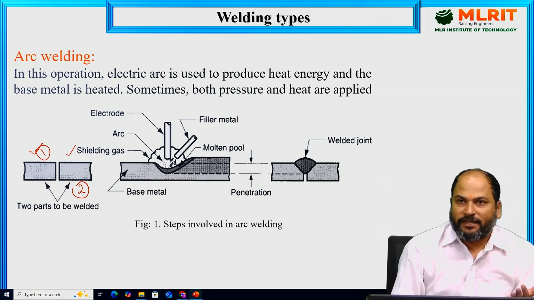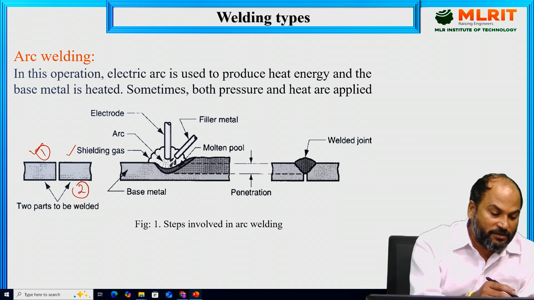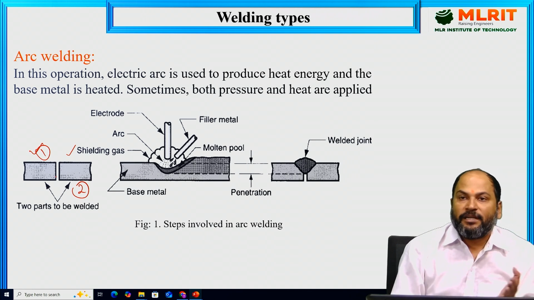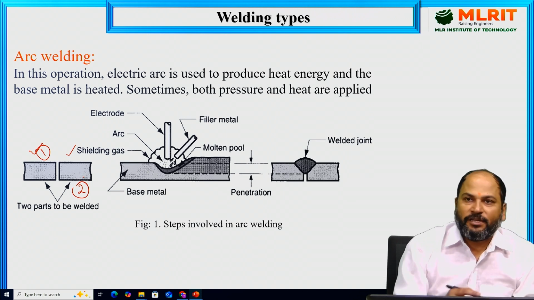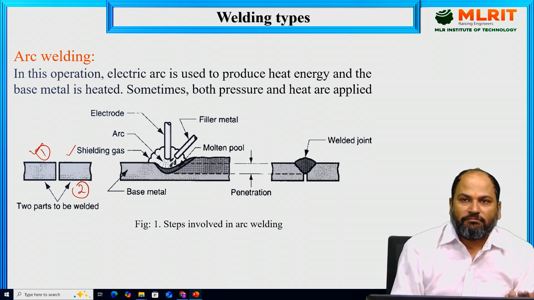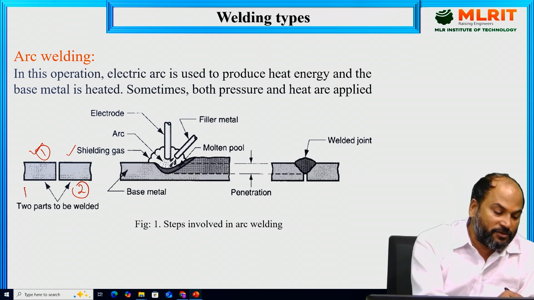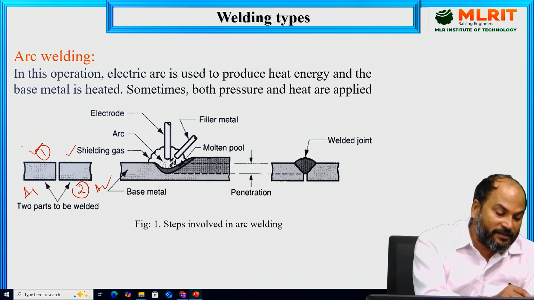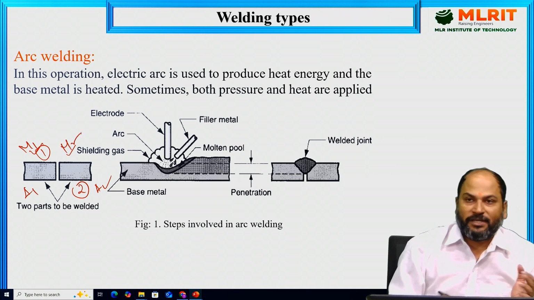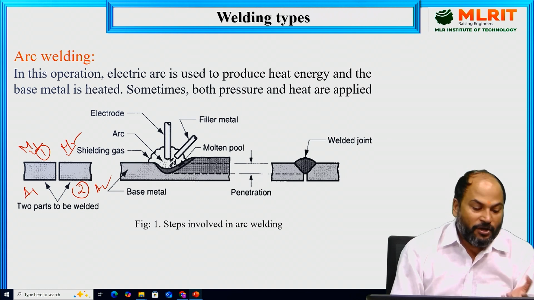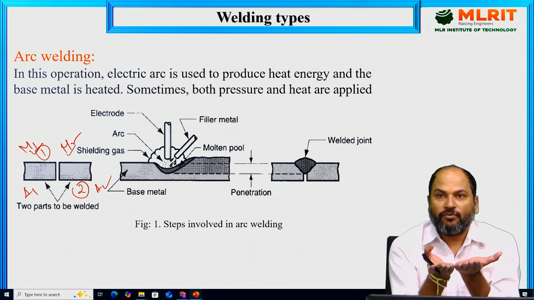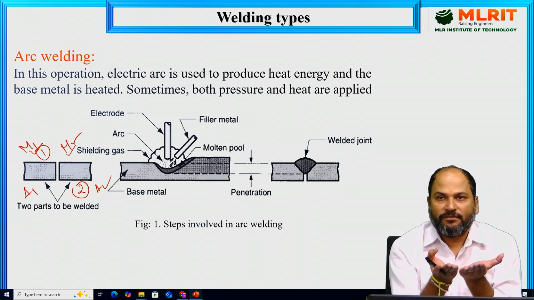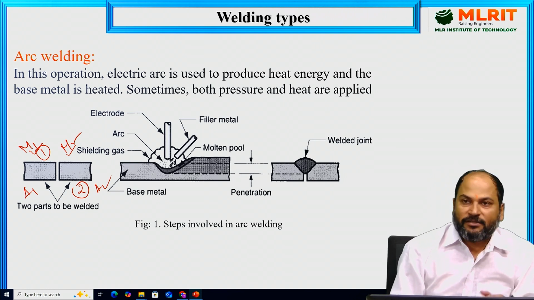In most cases in arc welding, these two pieces are generally of the same nature. If this is mild steel, this also will be mild steel. Suppose these two are aluminum pieces, this is A1 and this will be A2. Most of the cases, but it's not generalized, means we can use different materials also. Different materials can also be welded. We are going to join these through a butt joint, edge to edge. So we'll see what arc welding means.